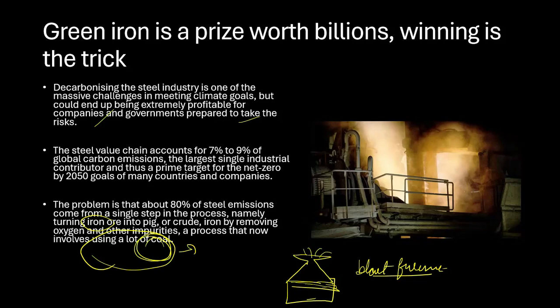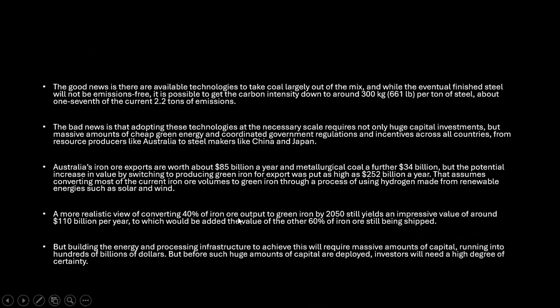So this is a very, very important step that you need to understand: where is the problem. The good news is that there are available technologies that can take coal largely out of the mix. And while the eventual finished steel will not be emission free, it is possible to get the carbon intensity down to 300 kg per ton of steel, about 1/7 of the current 2.2 tons of emission.